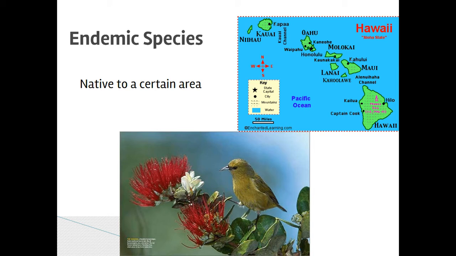And like we talked about earlier, they're more likely to become endangered because they have a very specialized habitat with the ecosystem, the climate, et cetera, of those islands. So endemic species are also only found in that area. So pretty much any of the birds in Hawaii are not found elsewhere.